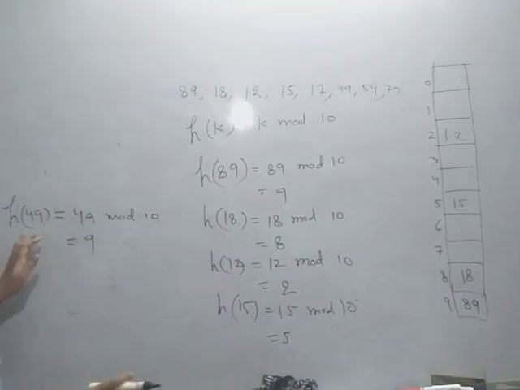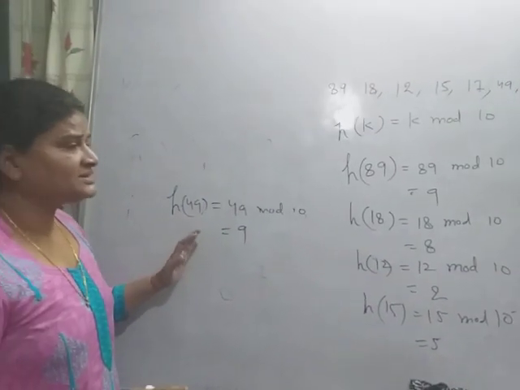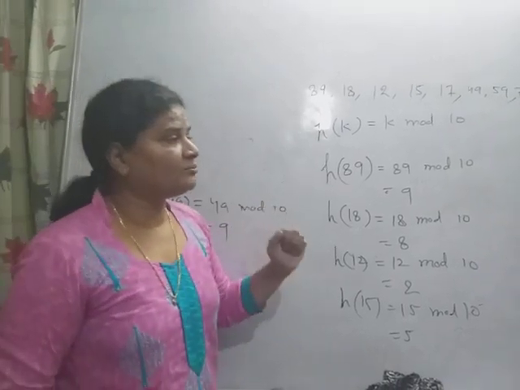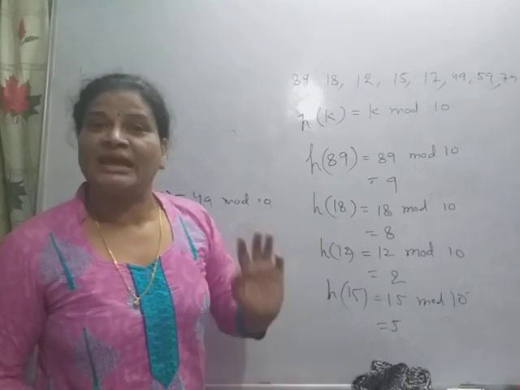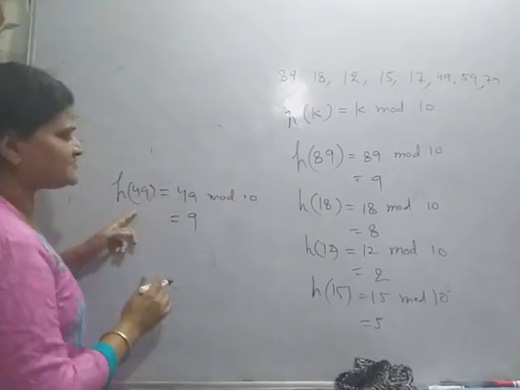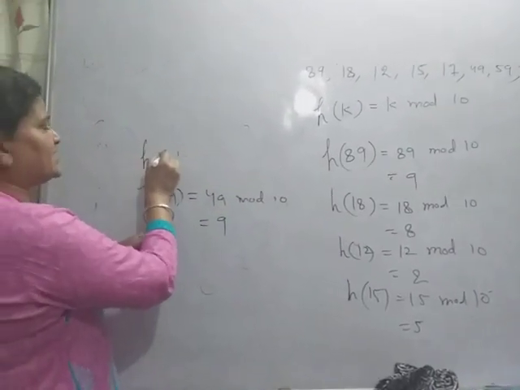Now, when two different keys map to the same address, this is the case like h(49) and, say, h(89).